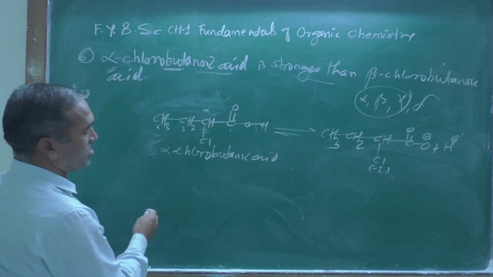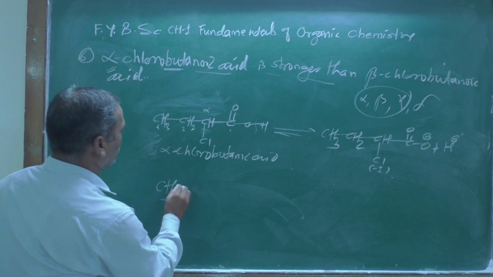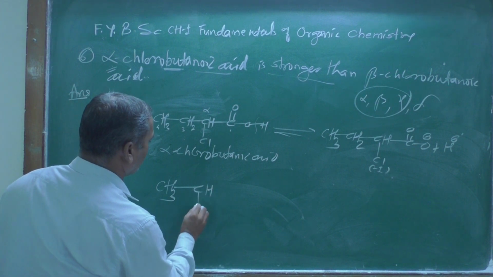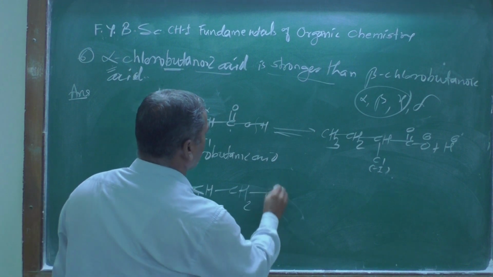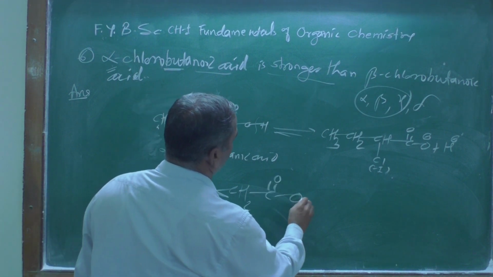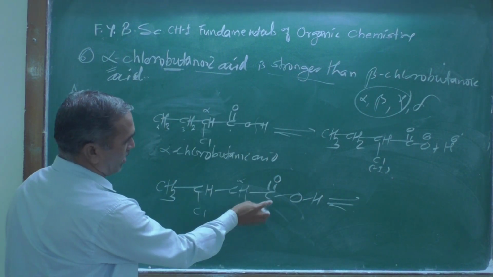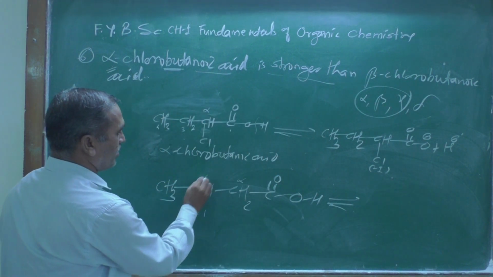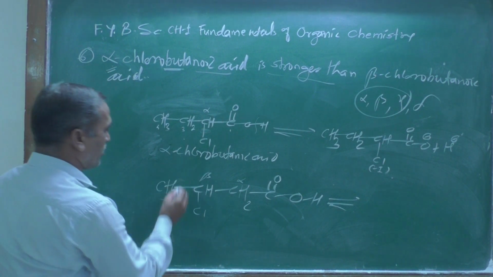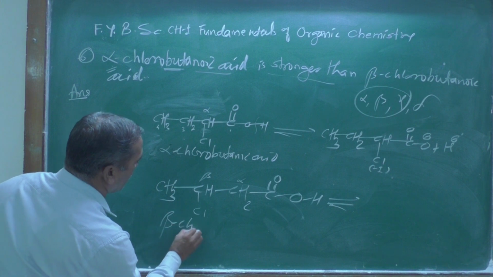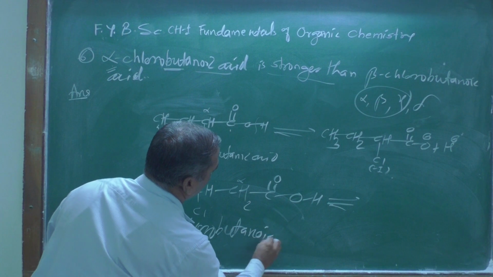Now write down the structure of beta chlorobutanoic acid: CH3 CH2 CH(Cl)... CH2 C double bond OH. After the dissociation, look here, this carbon adjacent to the carbonyl group is alpha, and this is beta; the chlorine group is present at the beta position, and therefore it is termed beta chlorobutanoic acid.